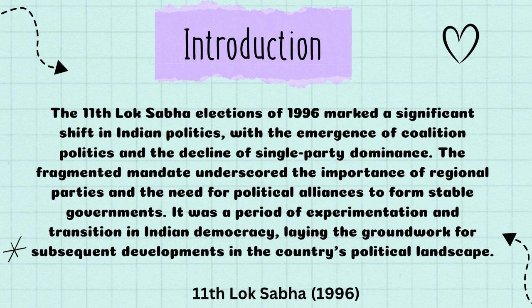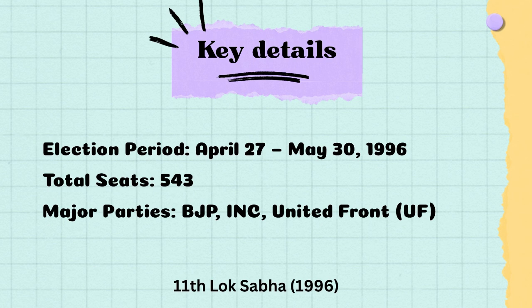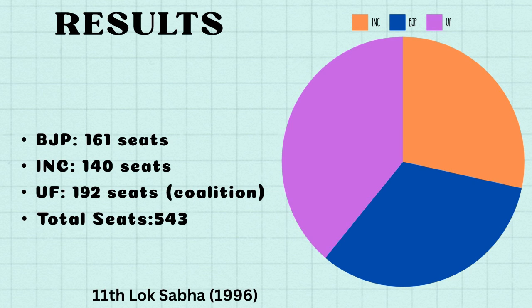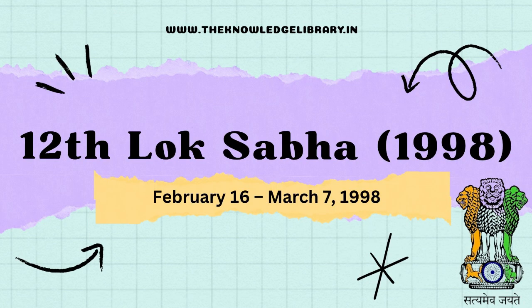political landscape. The key details of the 11th Lok Sabha elections were: the election period started from April 27 and ended on May 13, 1996 with a total of 543 seats. The major parties were the BJP, the INC and the United Front. The results of the 11th Lok Sabha elections 1996 were: BJP winning 161 seats while the INC won 140 seats, with the UF winning 192 seats. Now let us move on to the 12th Lok Sabha election.